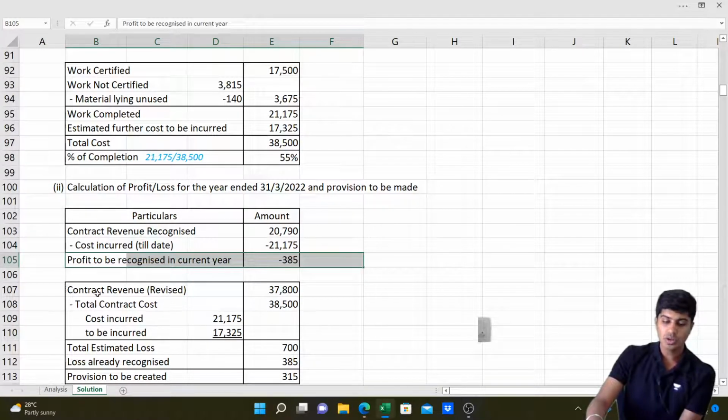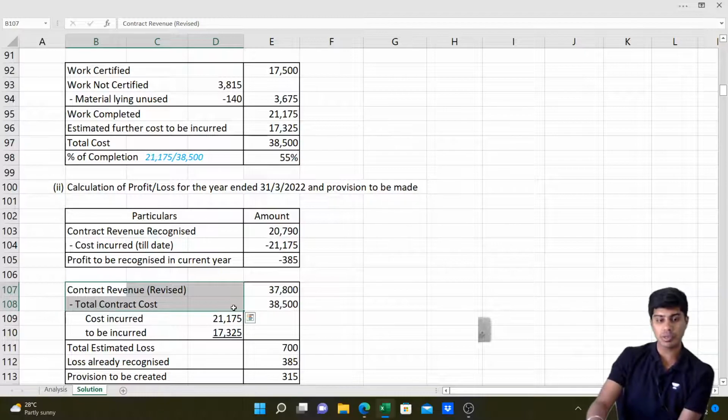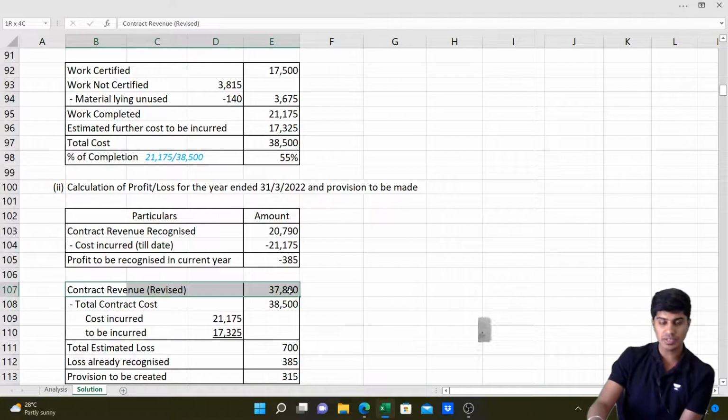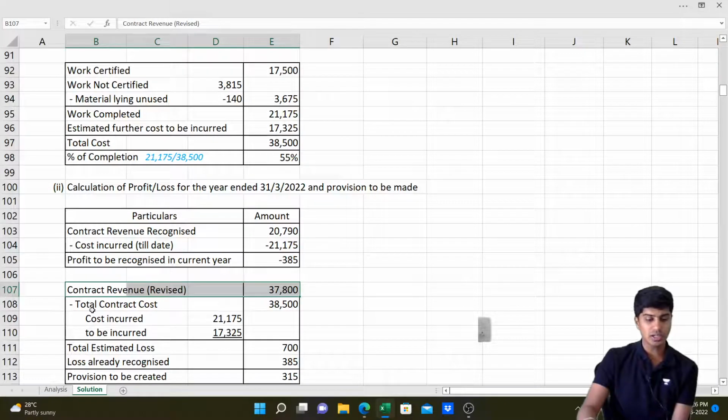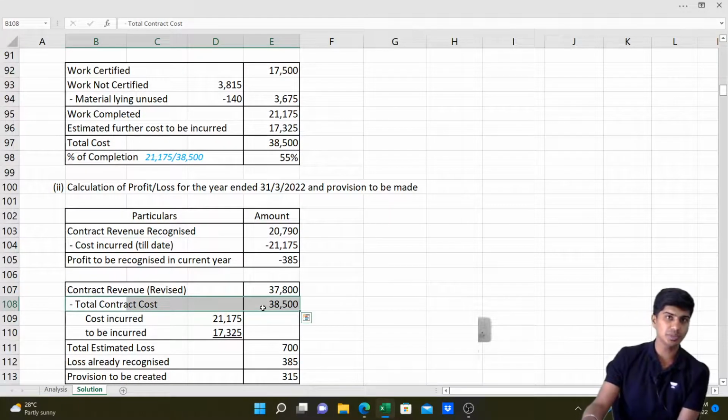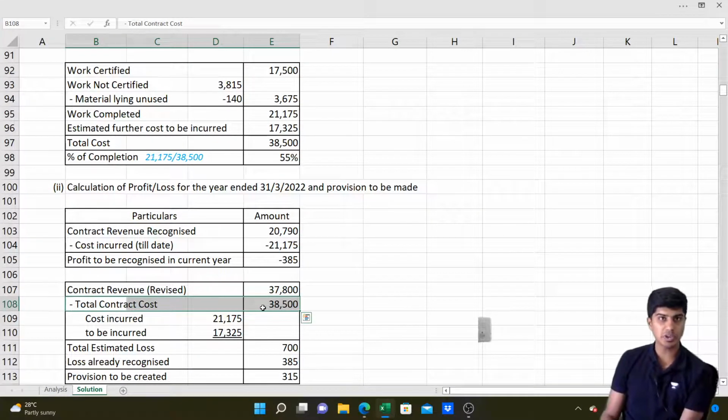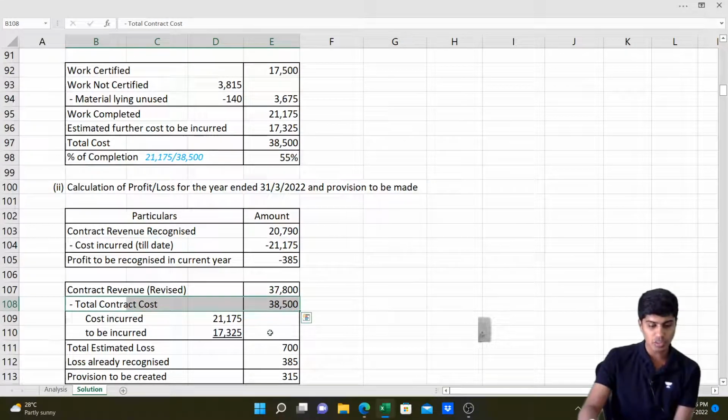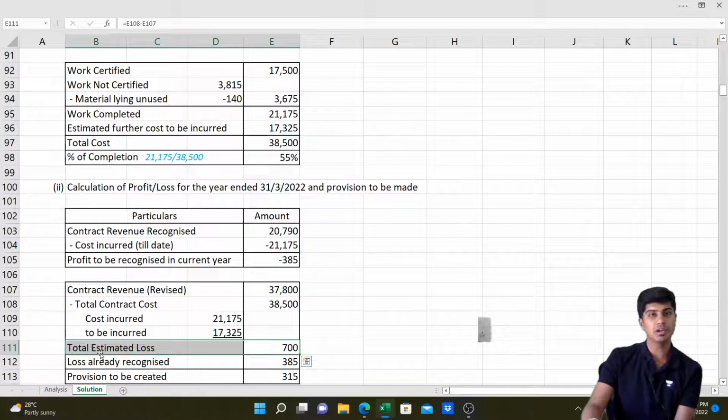So what do we do? Now compare if there is total loss. Contract revenue is 37,800 in total, and contract cost in total is 38,500. We will just compute it. So even if we complete this project, we'll end up paying extra money. There's going to be loss. How much is the loss? That's going to be 700 rupees total estimated loss.